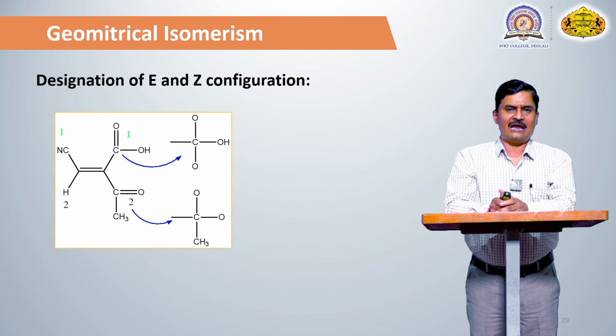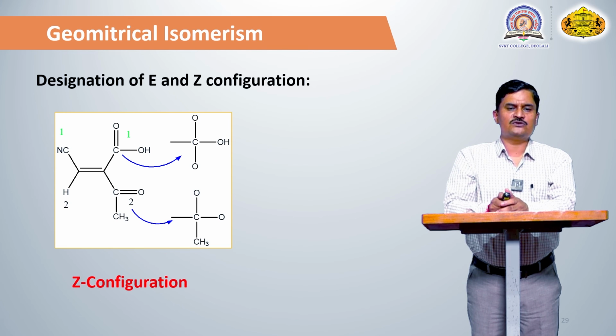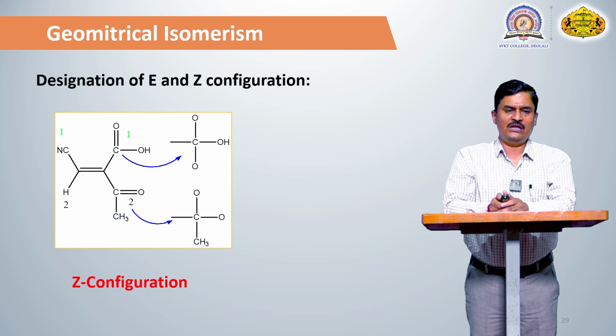Another example: carbon number 1 is attached with C triple bond N and hydrogen. Here again, the CHO group means that carbon is attached with 3 oxygen atoms, and in the second case that carbon is attached with 2 oxygen atoms and the CH3, so the atomic number of carbon is lower as compared to oxygen. So the CHO group always has the first priority and the CH3 group has the second priority.